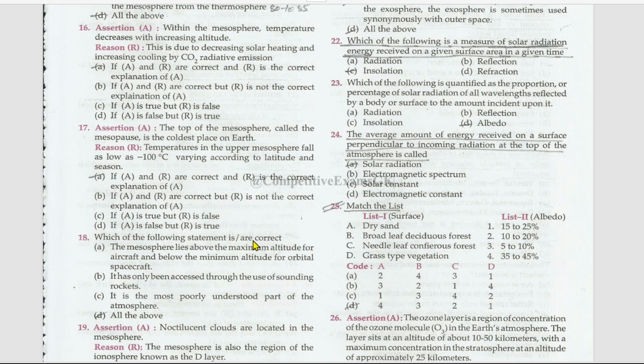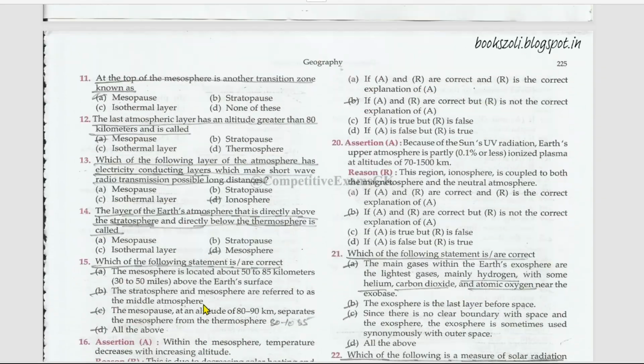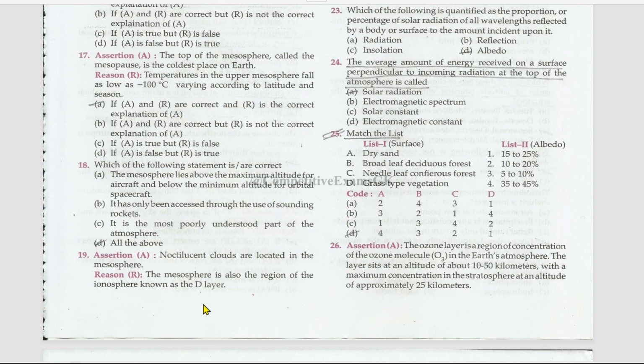Which of the following statements is or are true? The mesosphere lies above the maximum altitude for aircraft and below the minimum altitude for orbital spacecraft, right? It has only been accessed through the use of sounding rockets, right? It is the most poorly understood part of the atmosphere. All of them are right options. Next is the assertion reason.